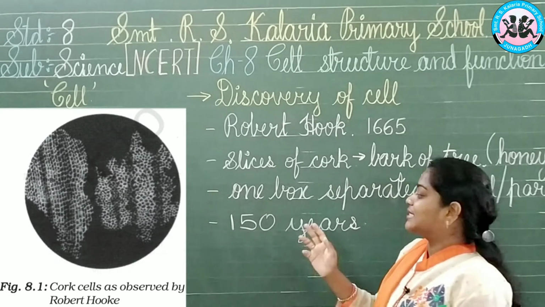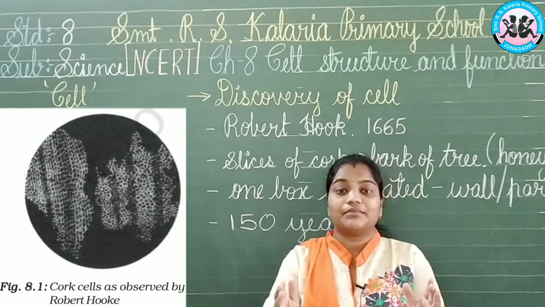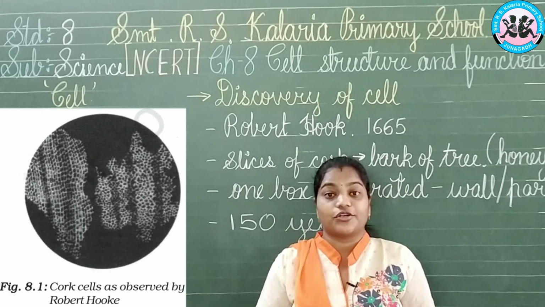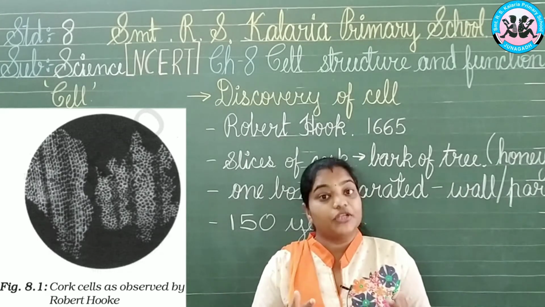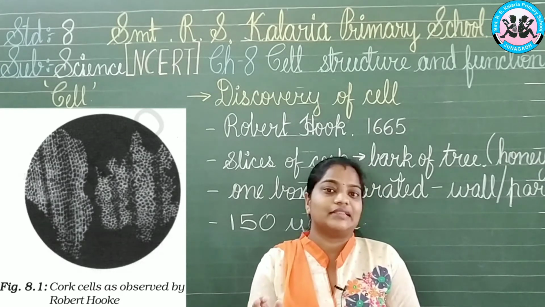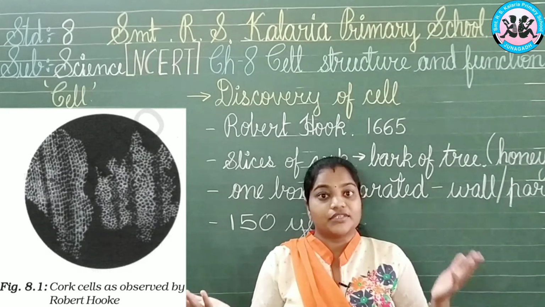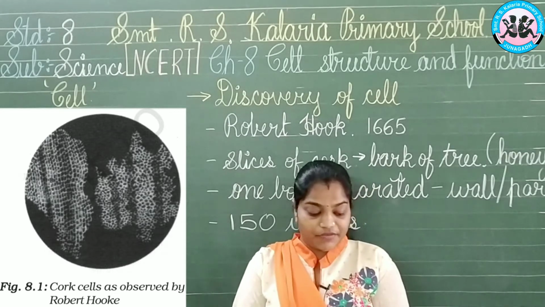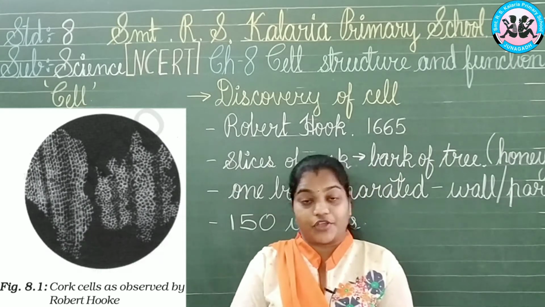He threw light on the cell. This was done about 150 years before. Up till that time there was no more encouragement for the magnifying glass or the microscope, because they were not able to see it properly. But after that people saw it very properly, and nowadays we know everything about the cell, that it consists of the cytoplasm, nucleus and many other things. So we can say that the cells of the living could be observed only after the discovery of the improved microscope, that we know very well.